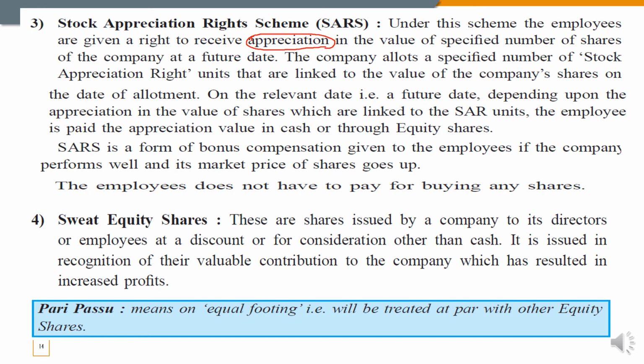Okay, so next is sweat equity shares. So what are sweat equity shares? These are shares issued by the company to its directors or employees at a discount or for a consideration other than cash. So you have to remember the word directors. Sweat equity shares are issued to the directors and employees at a discount or for a consideration other than cash. So other than cash also it can be given, meaning in the form of equity shares.